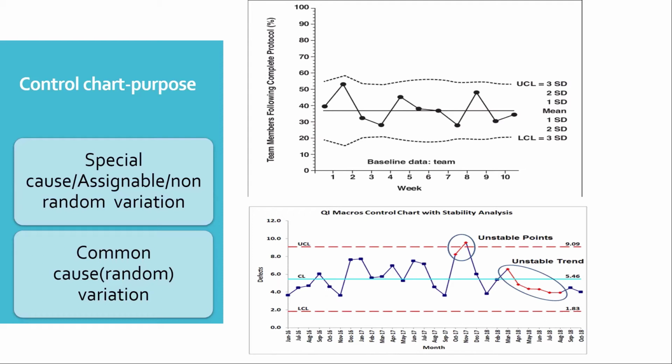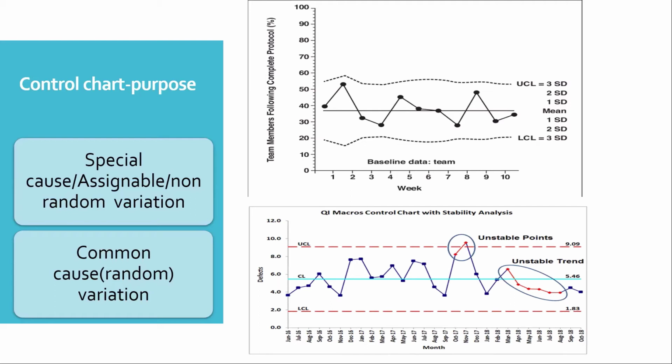So the control chart helps us to identify these variations and to take actions accordingly. This will tell us whether our process is stabilized or whether too many variations are there. Too many variations means our process is not under control.